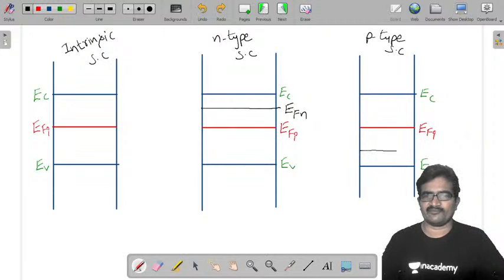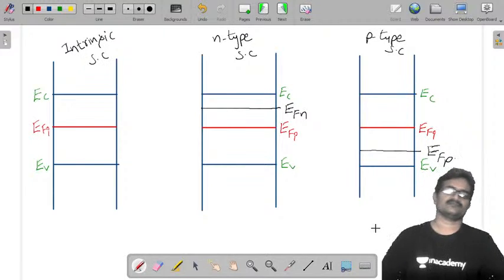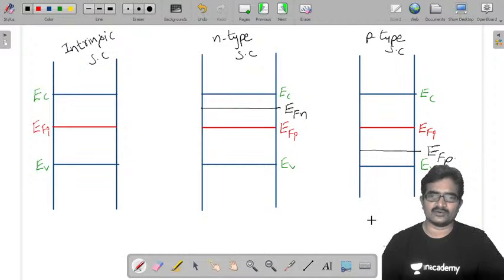Now it is EFP. Okay, so like this you can draw the energy band diagrams. Clear? And we have one more point in this.